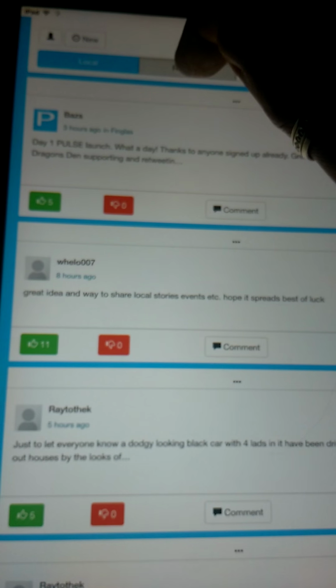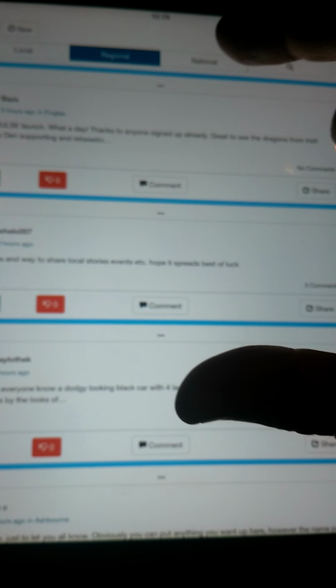Now, if I click newsfeed and I go, okay, I'm going to move into regional. So when I move into regional, I'm actually moving away from Finglas, and I'm looking for stories that are all in Dublin. So I'm from Finglas, so my city is Dublin. So I'm starting to now look in Dublin, the likes of Blanchardstown, Coolock, Santry, Dalkey, Blackrock, and all the stories that are coming in here we'll see in this newsfeed.